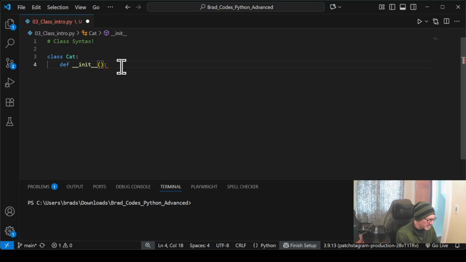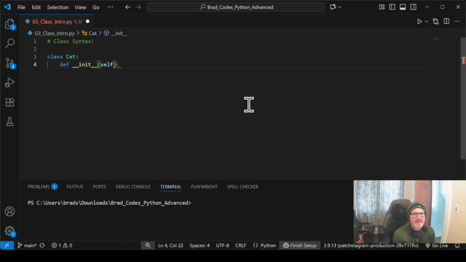New bit of terminology here is something called self. So any method that's going to be attached to instances of your class will need this self as the first argument. Ultimately, it kind of tells Python that, hey, this method is connected to this cat, and it also acts as a placeholder once we start creating instances or cat objects. We're going to see that a little more. So we're going to have to start with self.